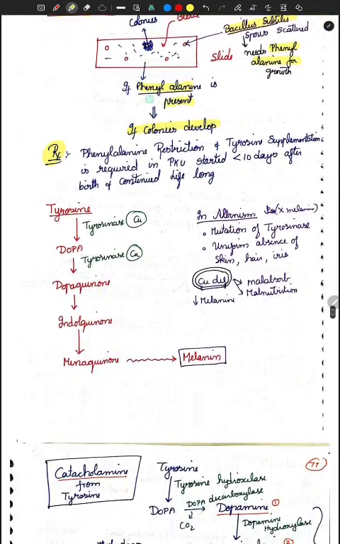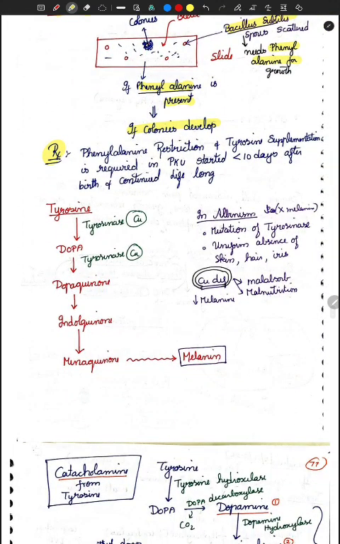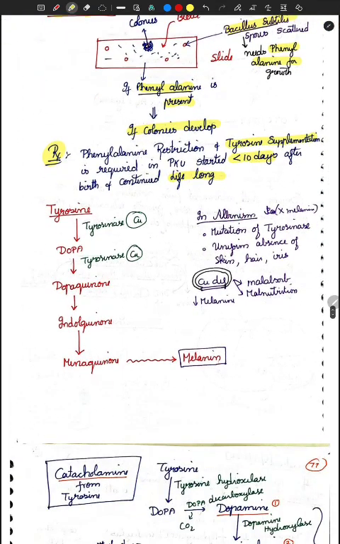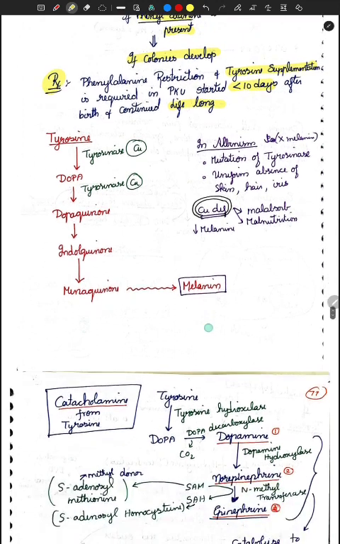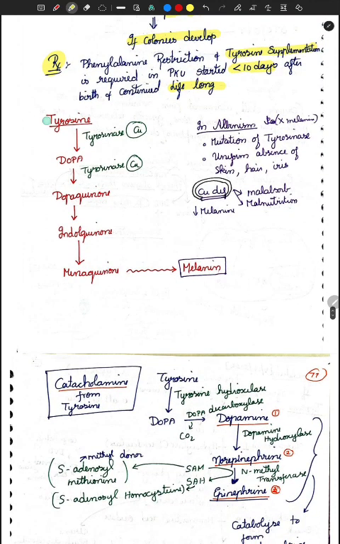So what is the final agenda of this is treatment. So treatment, first, it is essential. So we have to restrict what? We should restrict phenylalanine, and we should supplement with tyrosine. Okay, it is required in phenylketonuria and it is started less than 10 days after birth. This is a very important point. And how long do you have to give it? Lifelong. Okay, so this is a very important point. So the treatment aspect of phenylalanine is important for AIIMS. Tyrosine supplementation is also given. First stop your phenylalanine, and all this should be done within 10 days. That's all, lifelong.